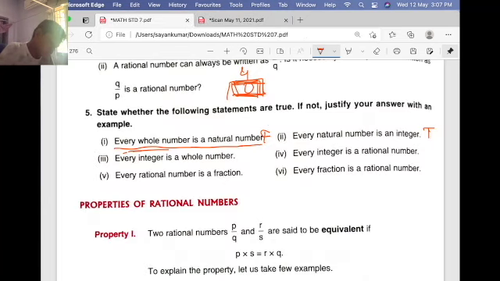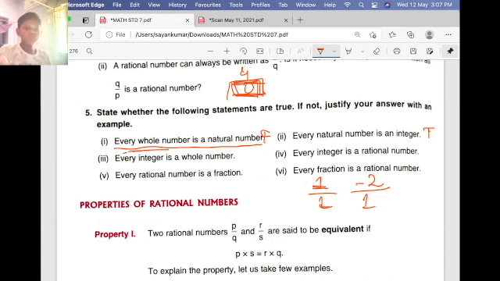Let me see the fourth one. Every integer is a rational number. Yes, that's true, because every integer, if I write 1 only, then I can do 1 by 1. This is a rational number. If I write minus 2, then minus 2 by 1. This is a rational number. Nothing is there. Every integer is a rational number. True, this one is false.